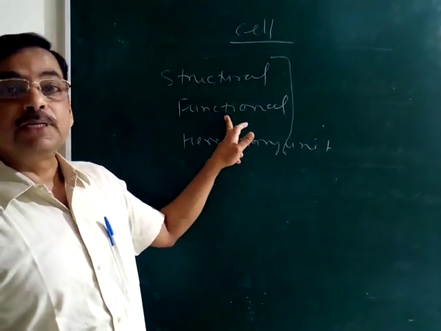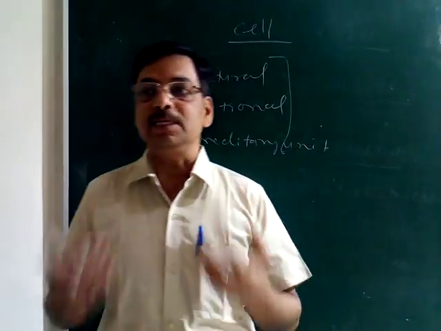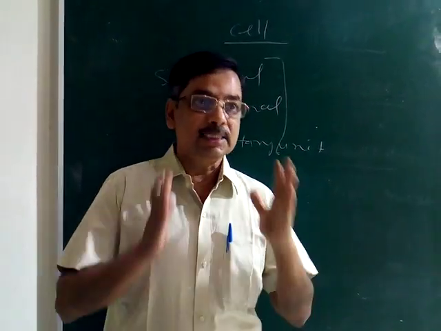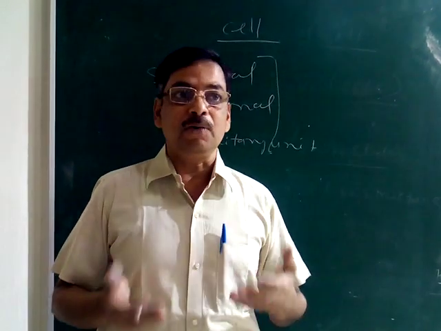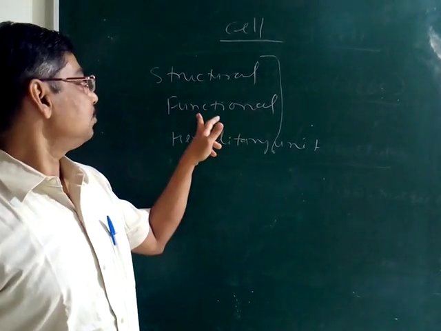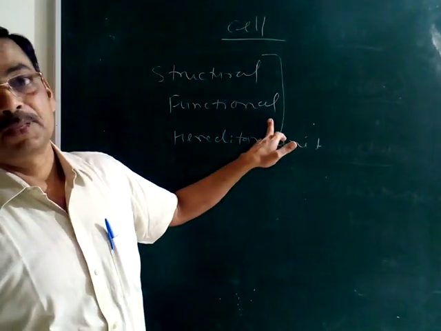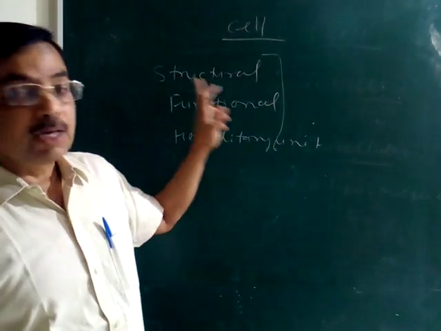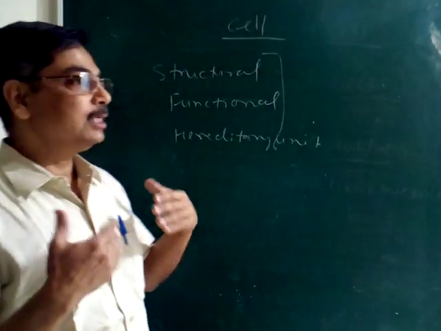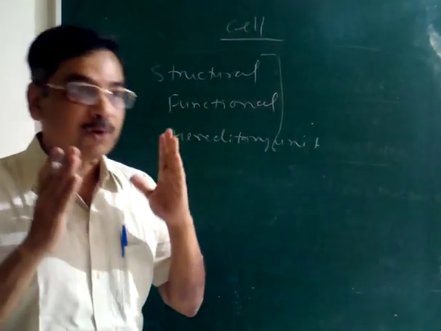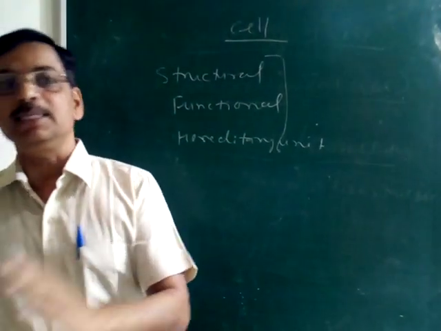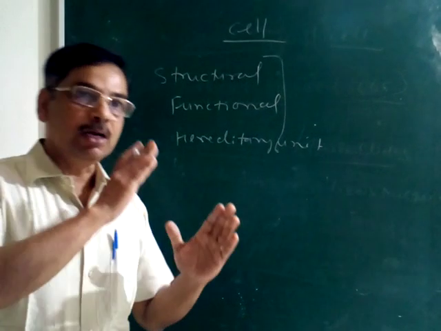Second, the functional unit. Functional means the behavior of the cell; the function of the cells is similar in all living organisms. Whatever we do, whatever we work, depends on the behavior or function of the cell. Suppose the cell responsible for digestion and the cell responsible for reproduction will perform only the functions of digestion and reproduction in all living organisms.